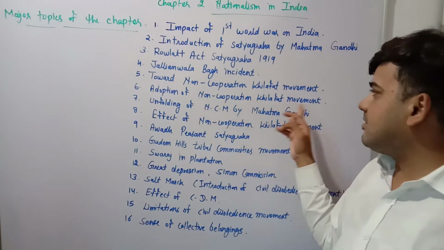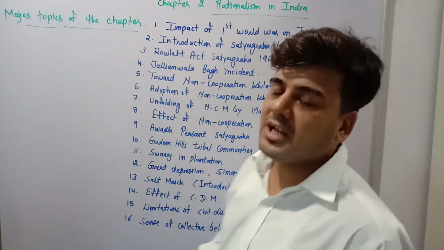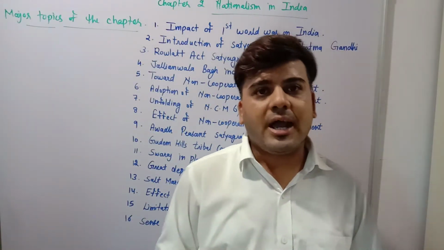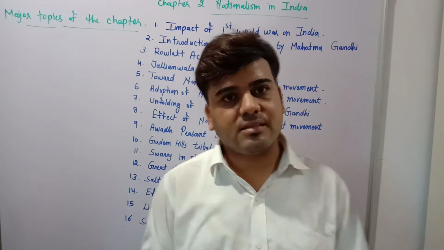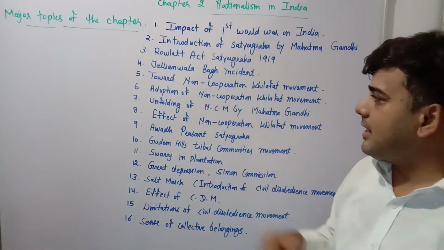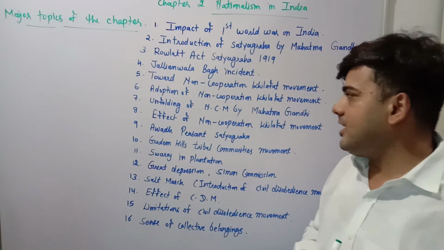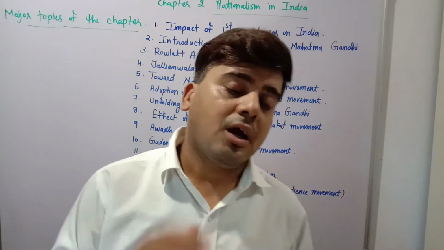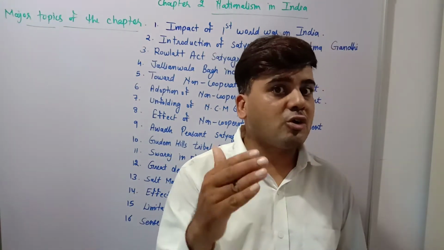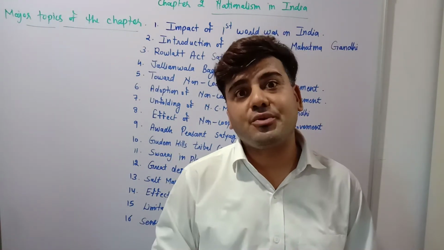Afterwards, the adoption of NCM, the adoption of the non-cooperation Khilafat movement. Adoption means why it was adopted, by whom, and when it was adopted. This we will study in this topic. Our next topic will be related to the unfolding of NCM by Mahatma Gandhi. What did Mahatma Gandhi tell people to follow, meaning how was NCM introduced in India?